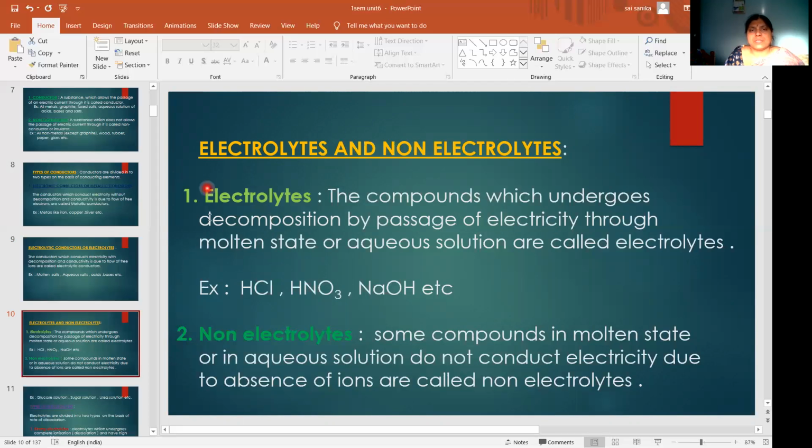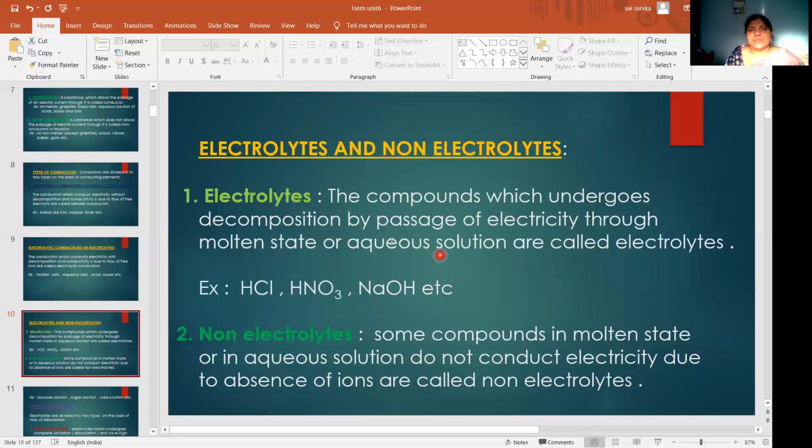The substance which conducts electricity by undergoing decomposition in molten state or in aqueous state is called an electrolyte. Examples: acids, bases and salts. Aqueous solutions of acids, bases and salts will act as electrolytes.